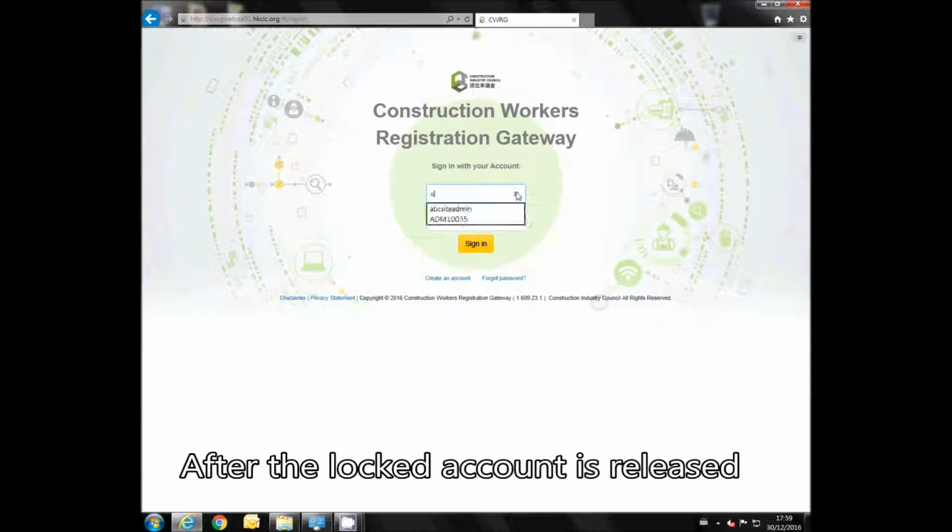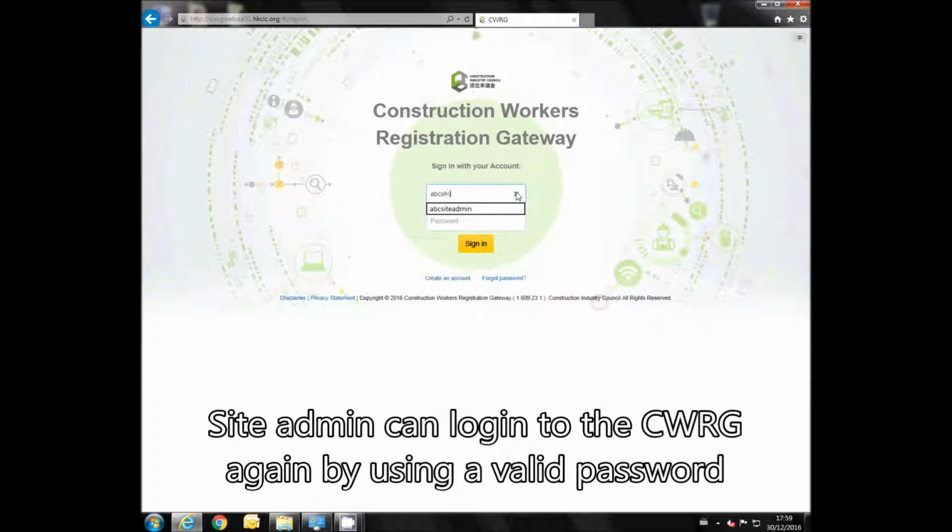After the locked account is released, site admin can log into the CWG again by using a valid password.